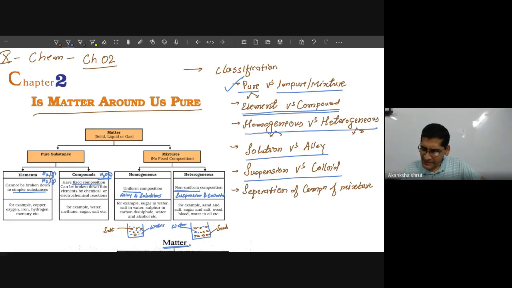Then, understanding this element and compound, the mixture definition I have already given, but this mixture can be of the homogeneous and heterogeneous type. This we will learn next day. Then this homogeneous can be the solution or alloy, and this heterogeneous, suspension and colloid. Their examples are very important because in your examination, some examples will be given and you have to tell which kind of mixture this is.